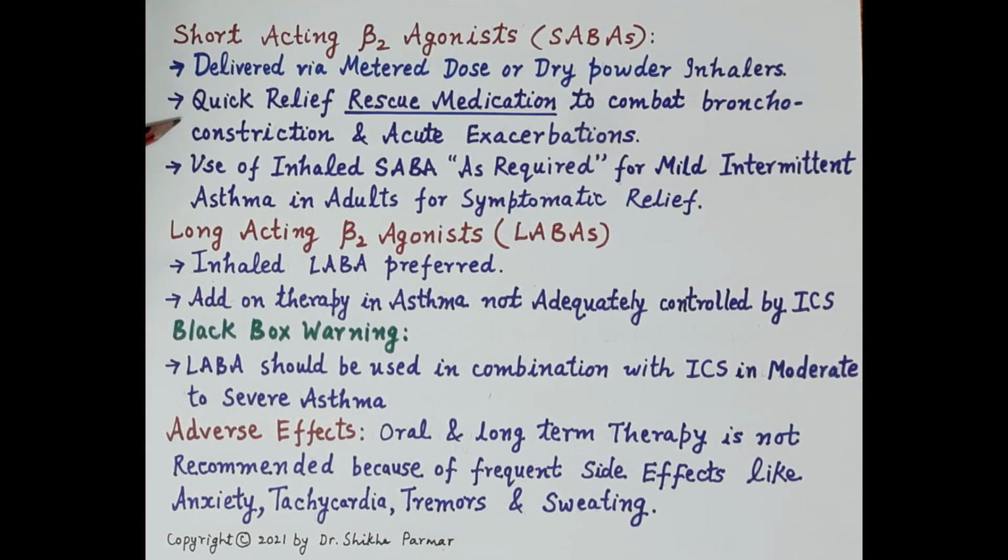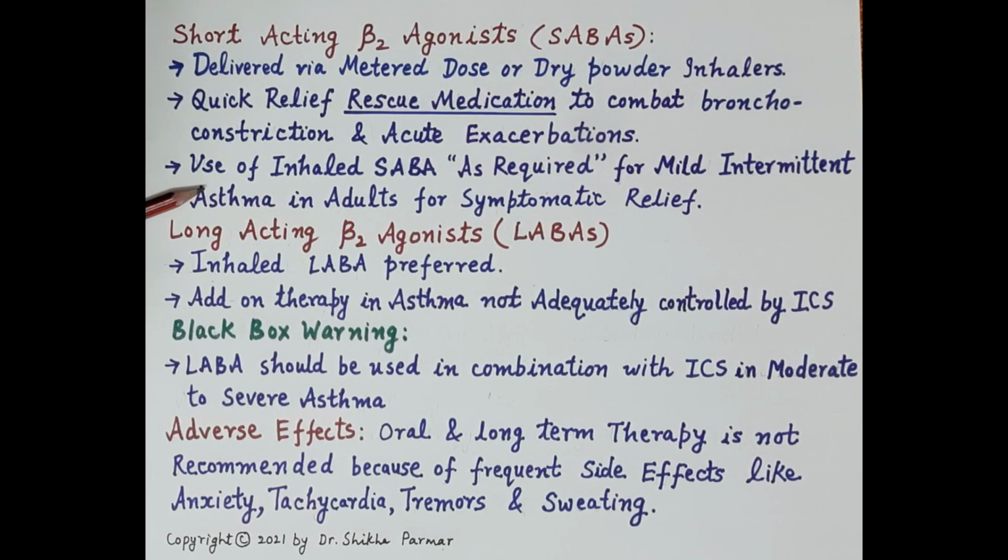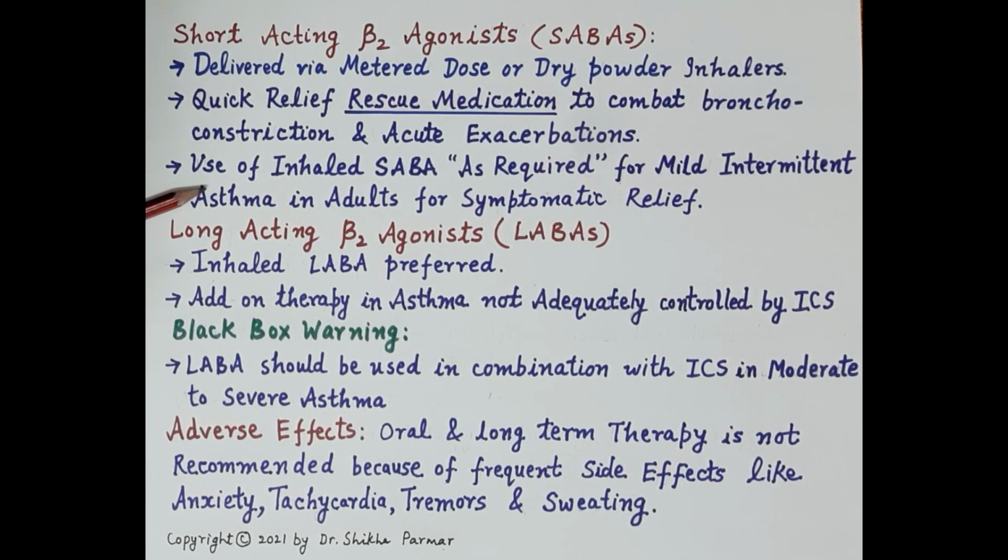These drugs are of prime clinical significance in acute exacerbation of asthma. They are inhaled as and when required, and clinically they are used for mild intermittent asthma in adults for symptomatic relief.